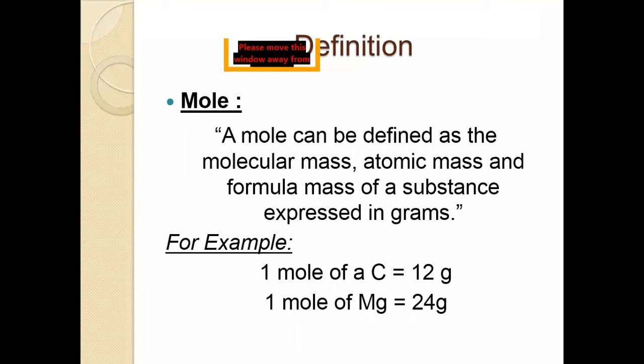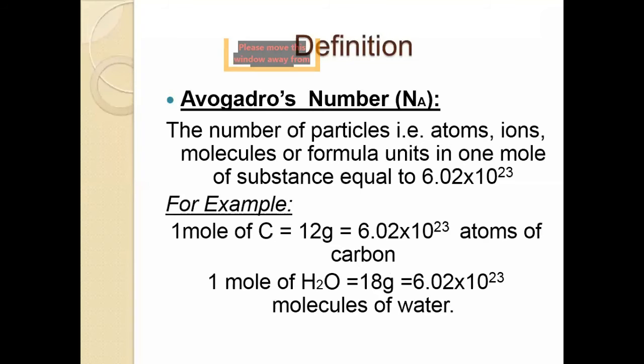Now we will move to the next one, which is Avogadro's number. A mole of substance always contains the same number of particles, atoms, ions, molecules, or formula units, irrespective of its state, solid, liquid, or gaseous. That is 6.02 into 10 raised to the power 23 particles. This constant number has been determined by several methods, called Avogadro's number. The symbol of Avogadro's number is capital N and A, in honor of Avogadro, the scientist who gave chemistry a method for finding atomic and molecular masses.